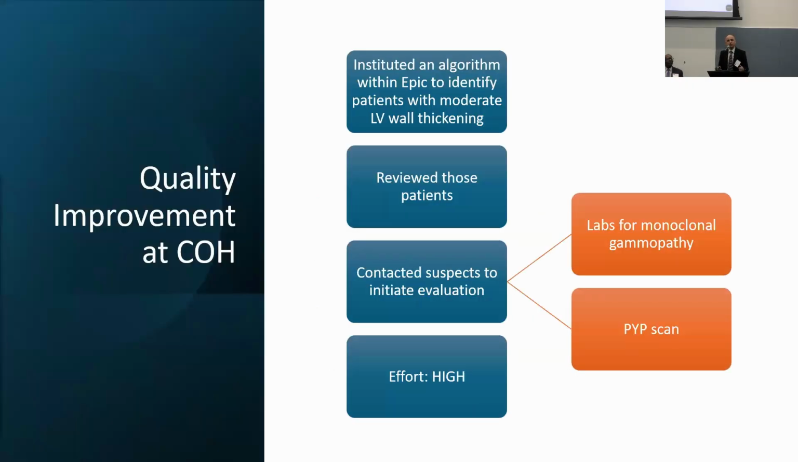So at our institution, we thought, how can we not miss these patients? What should we be doing on a systematic level across the organization to try to improve the diagnosis of cardiac amyloidosis? One of the quality improvement projects that I undertook, before we even looked at the echoes, was thinking about our electronic medical record system, and I instituted an algorithm within Epic to identify patients who had moderate LV wall thickening, because we felt like these were patients that were suspects.